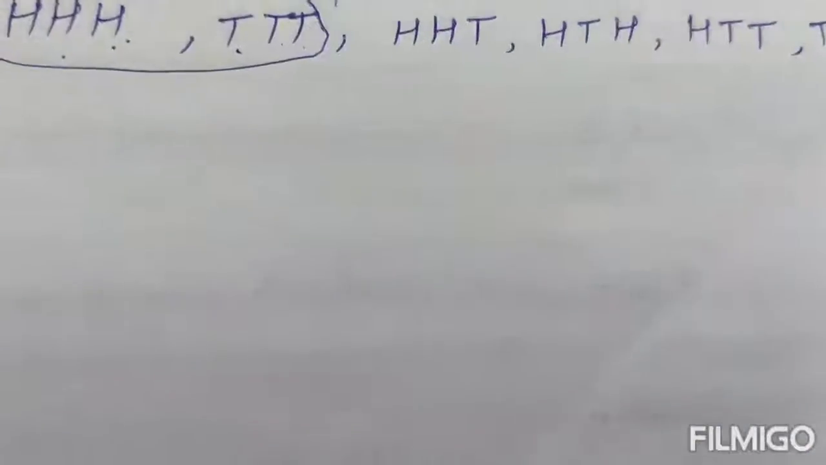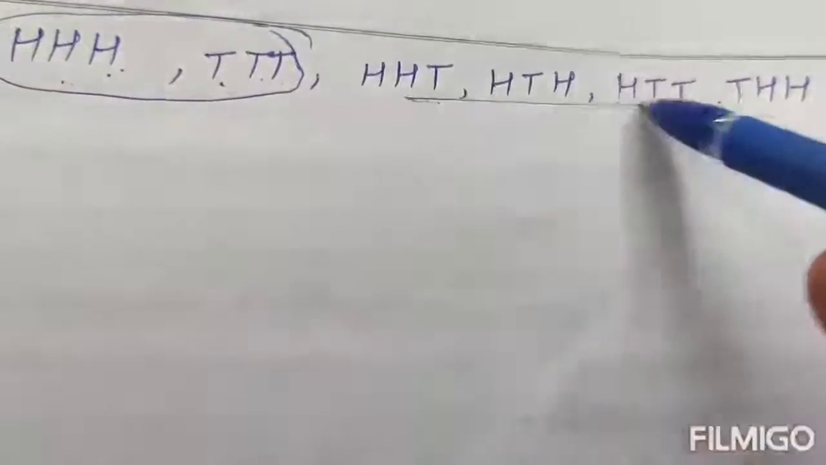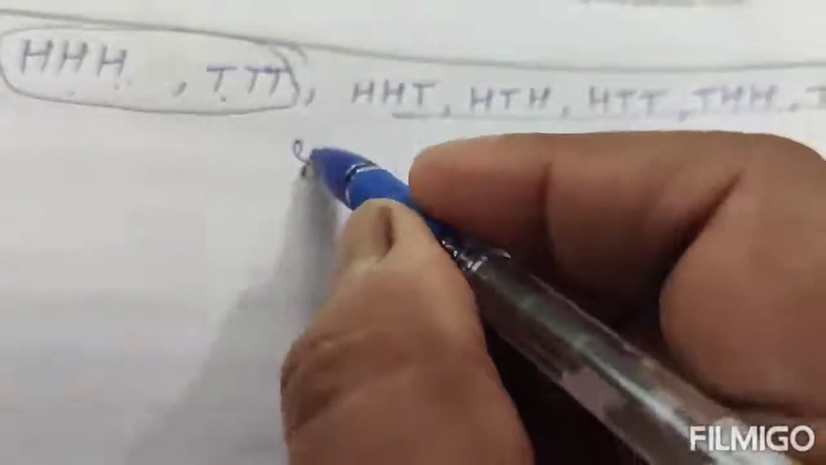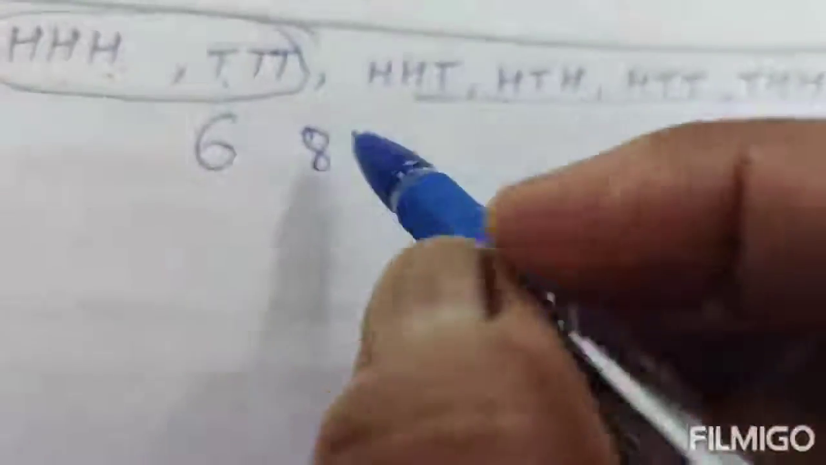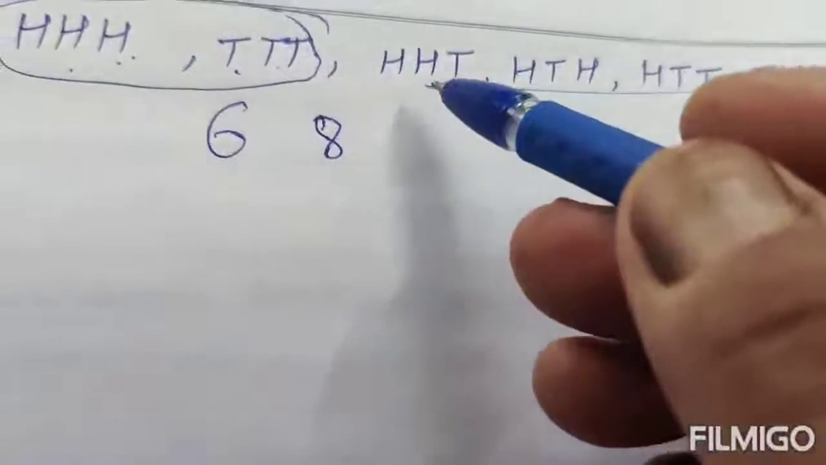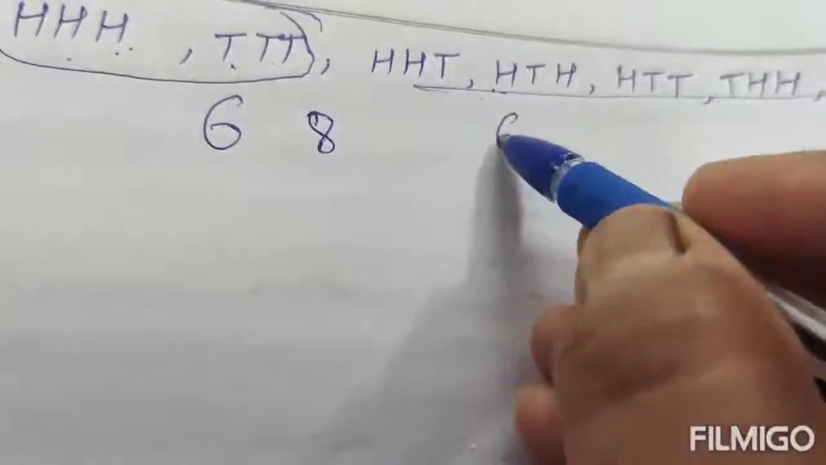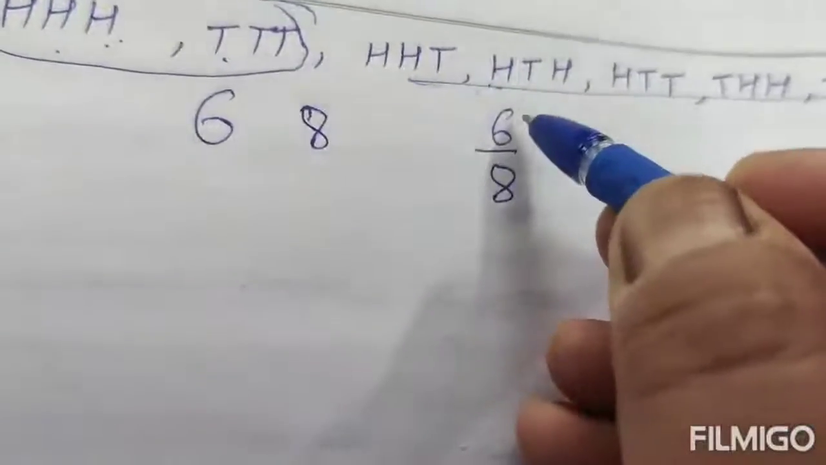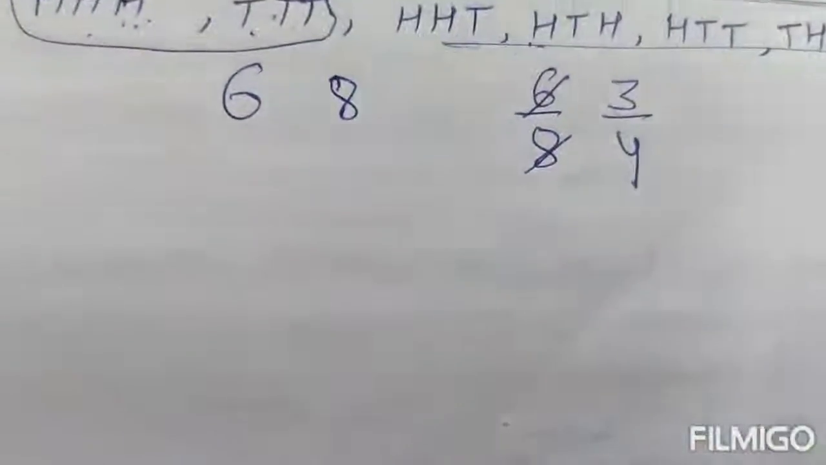He will win if he gets HHH and TTT. The total number of outcomes is 8. The losing outcomes are 6. He will lose if he gets these 6 outcomes. The probability of losing the game is 6 by 8, which is 3 by 4. Of winning the game is 2 by 8, 1 by 4.